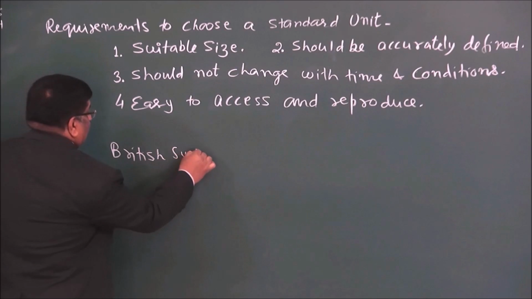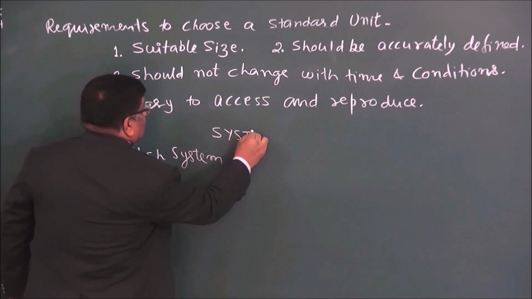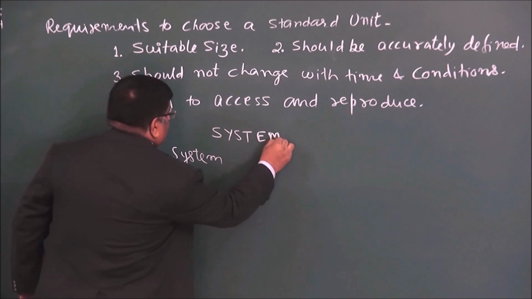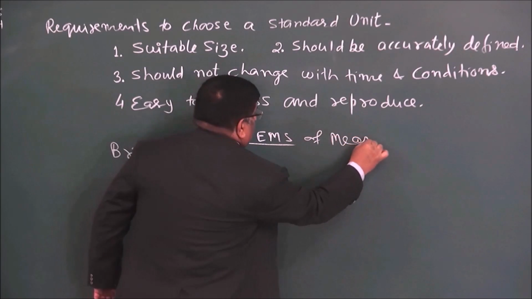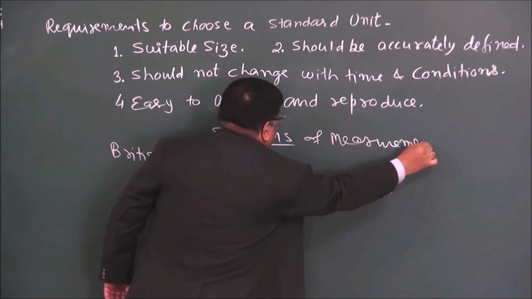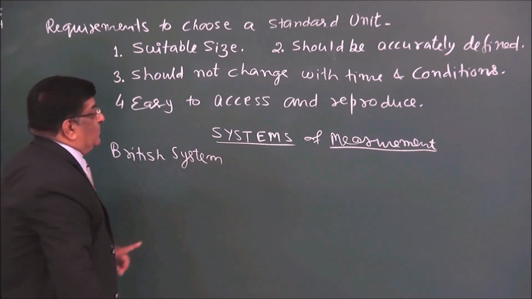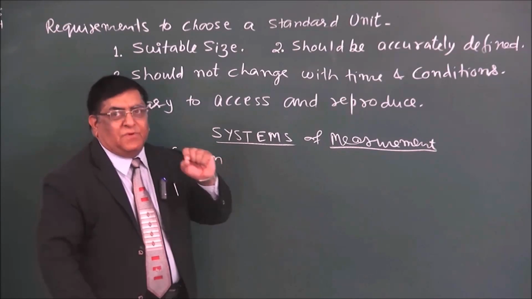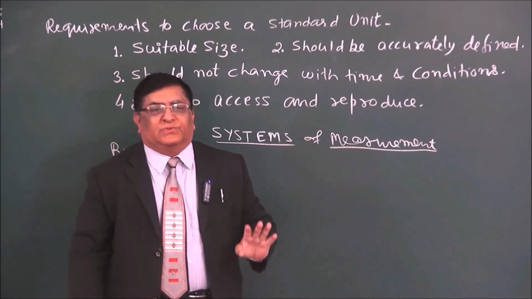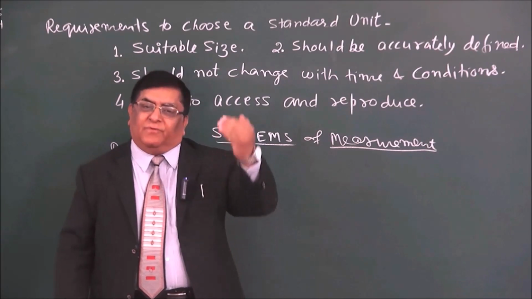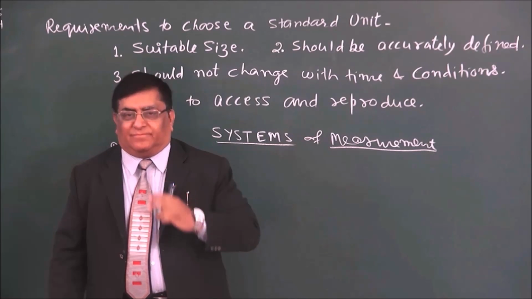So what we are going to study is systems of measurement. One is the British system, and in this we will discuss three quantities which are the major quantities used in mechanics from very olden times, and these quantities were mass, length, time.